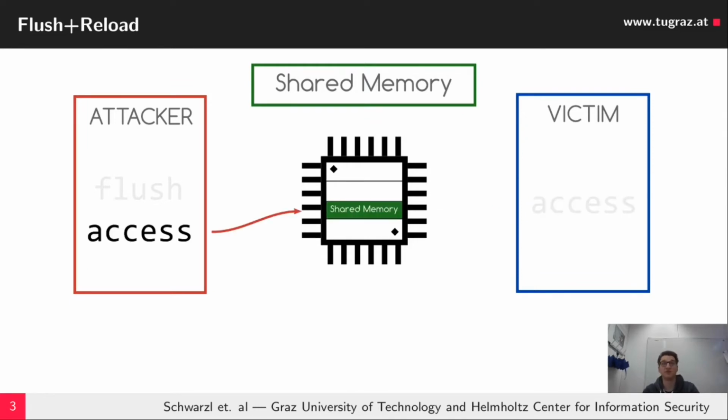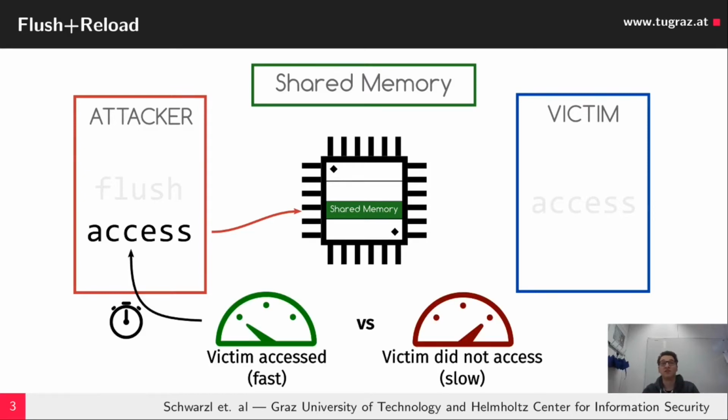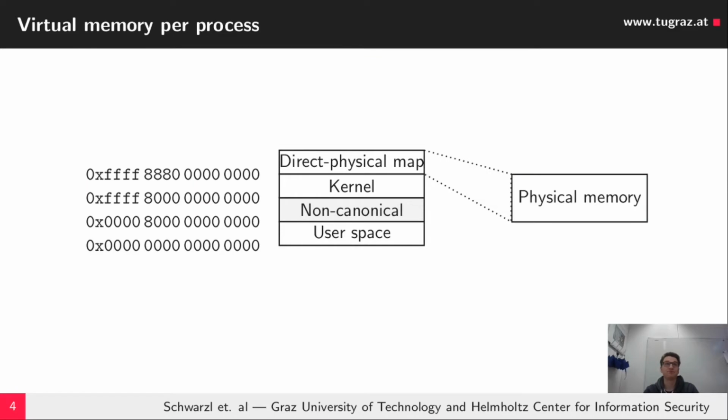After a certain time, the attacker would again access it. The attacker could recognize whether the victim accessed it or not. This effect was used to spy, for instance, on keystrokes or attack cryptographic primitives.